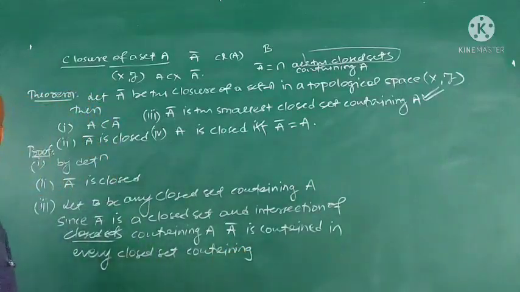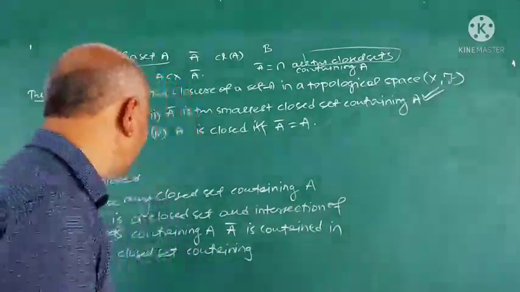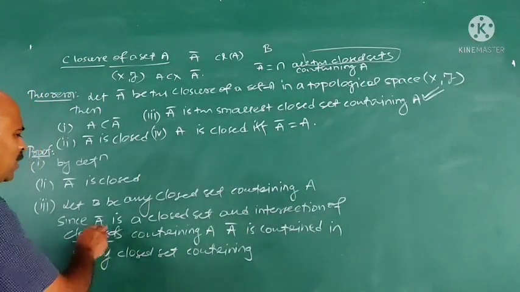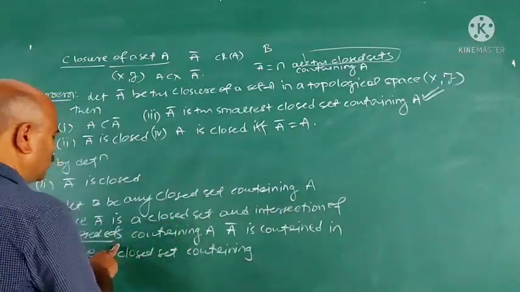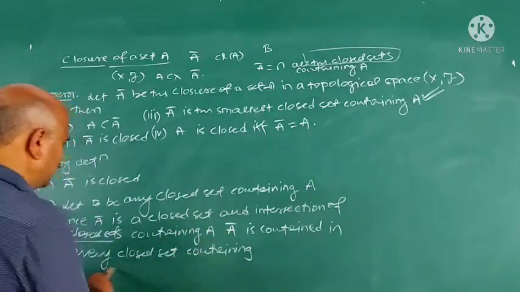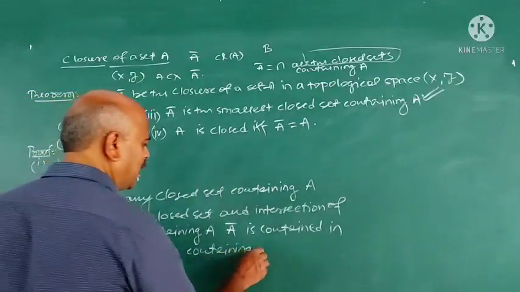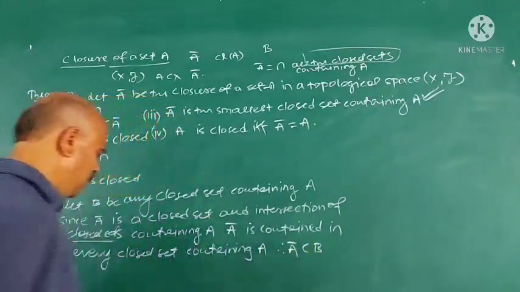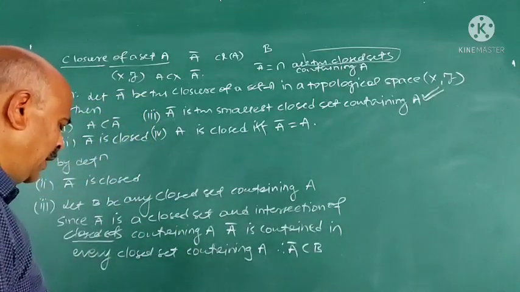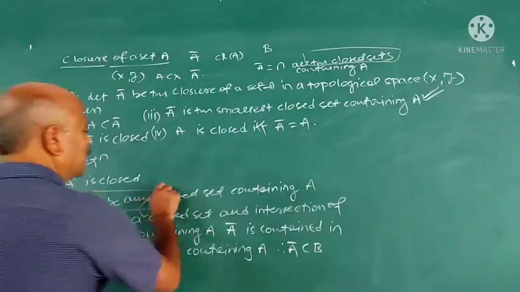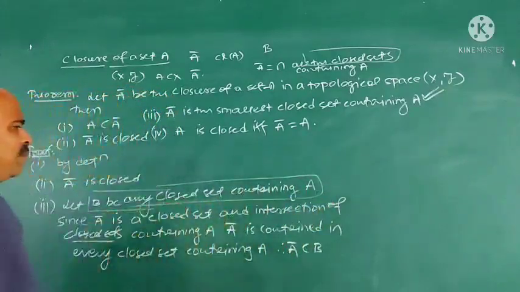See the definition, how important it is here, how closure of a set is defined. We have taken B as any closed set containing A, but A closure is the intersection of all the closed sets containing A. Therefore A closure is contained in every closed set containing A. Therefore A closure is contained in B, because we have taken B as a closed set containing A.